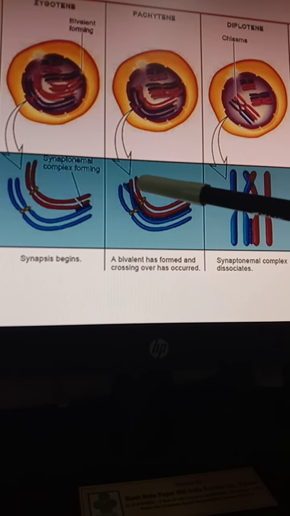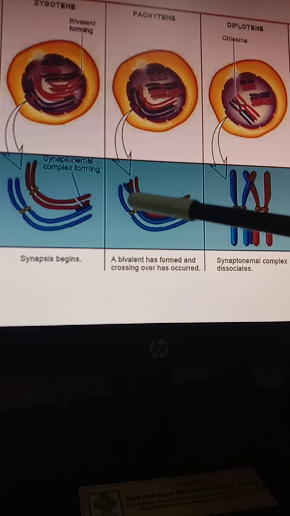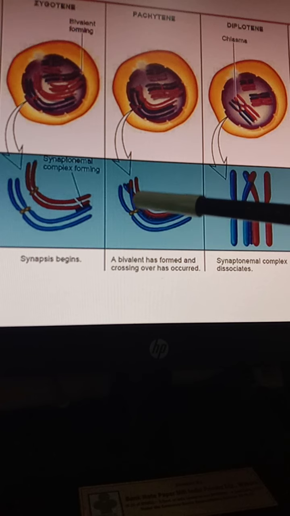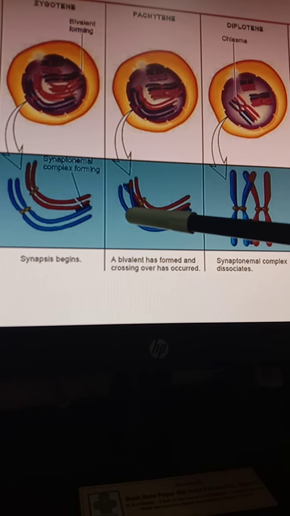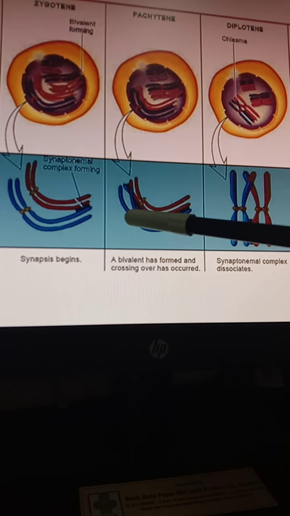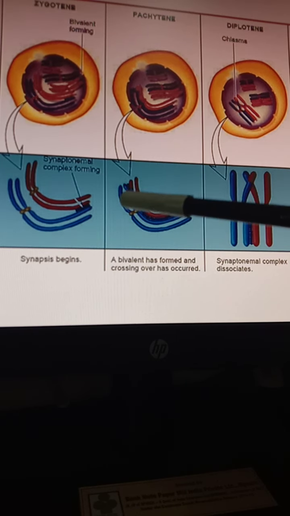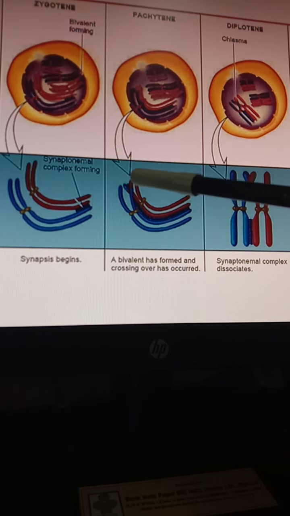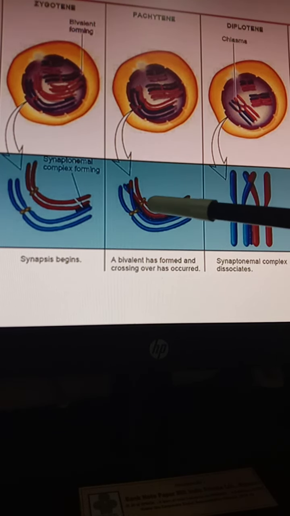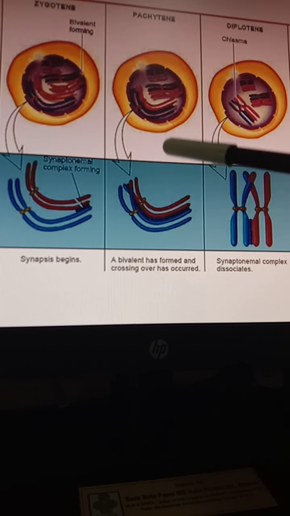What happens here is there is an exchange or crossing over of non-sister chromatids. See here, it is properly crossing over. When they cross over, an exchange of genetic material occurs. Some of the DNA is transferred to the paternal pair, and some of the DNA is transferred to the maternal pair. That's why it is known as the recombination event. So some exchange of genetic material between the homologous chromosomes occurs in the pachytene stage.